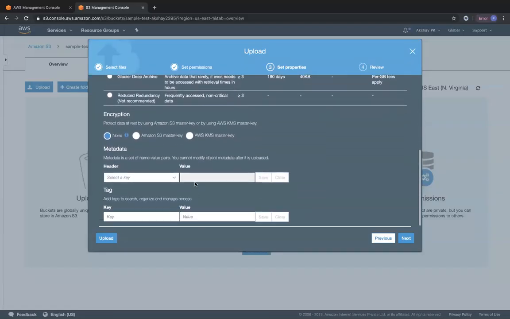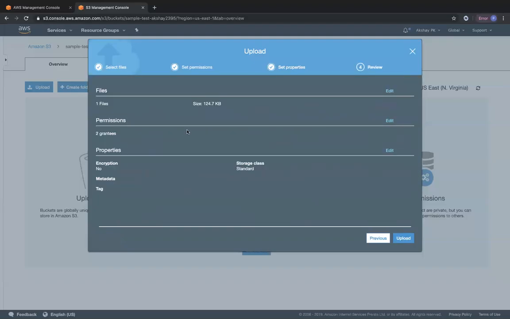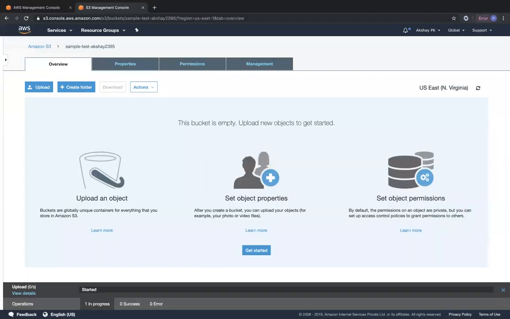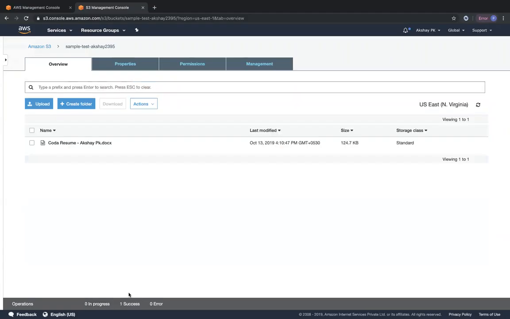And then some of the object properties also include encryption. It also includes having metadata and tags. Okay, so we are not going to enable any of these, but we will look at it in a later lecture. We are just going to go ahead and choose the standard storage class. Okay, so we are going to review our settings, and then we are going to go ahead and upload. So you can see a progress bar below. So it's 100% successful.